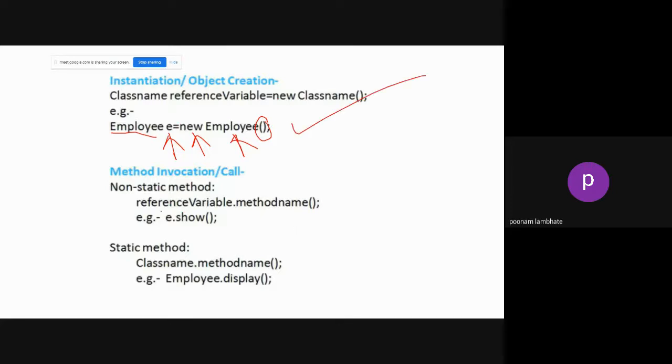Now, non-static methods. Methods or behaviors are the ones that you define inside your class. They may be either static or normal methods, that is non-static. If you don't write static, it is non-static. If it is non-static, then you always have to call it using the object name. For example, if show is the method or behavior, to call that method you have to write the object name, that is e dot show.